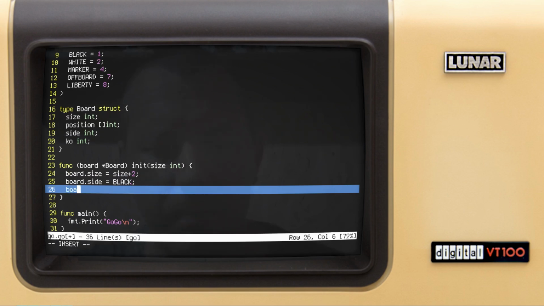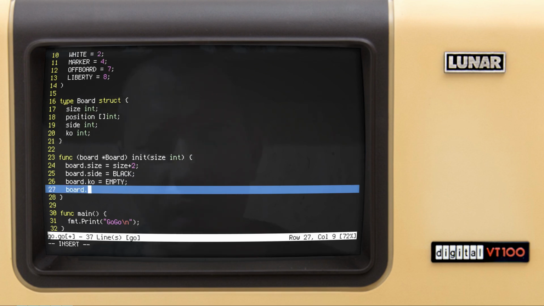Then board.co equals empty, and you might be wondering that this is the element within the board position, element 0, but since that is off board, a stone would never be placed there, so having co equal to empty at the start is okay.